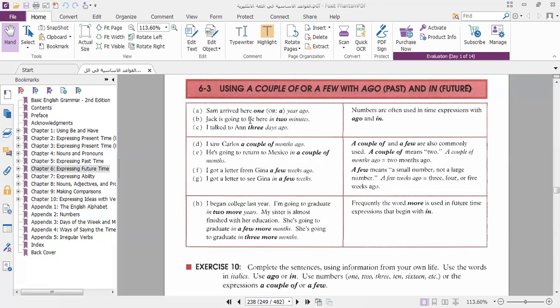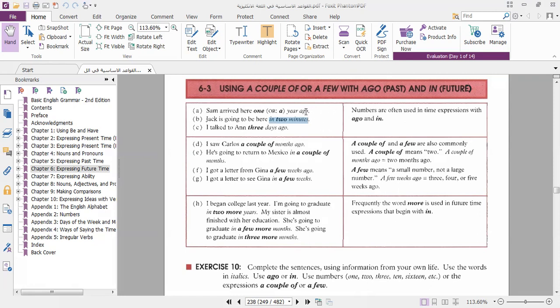Jack is going to be here in 2 minutes. With the future, we can use this form: in 2 minutes, in 2 weeks, in 3 months, in 4 years. In plus time refers to the future. So we are talking about two different forms.